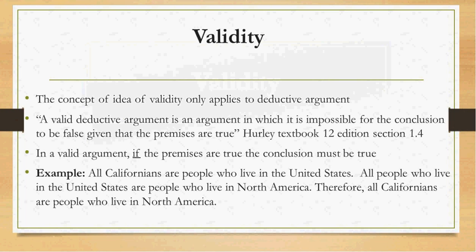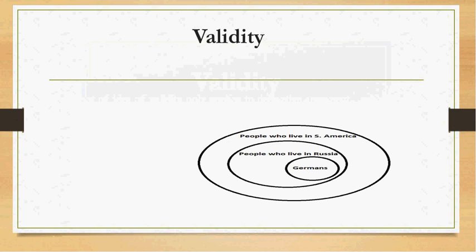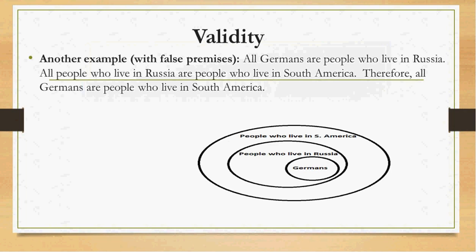This is not hard to see because we know that these premises are true, and we know that the conclusion must follow, that it has to be the case. But let's look at an argument in which the premises are just false. And this is actually a better way to understand the concept of validity. Here's the example. All Germans are people who live in Russia. All people who live in Russia are people who live in South America. Therefore, all Germans are people who live in South America.